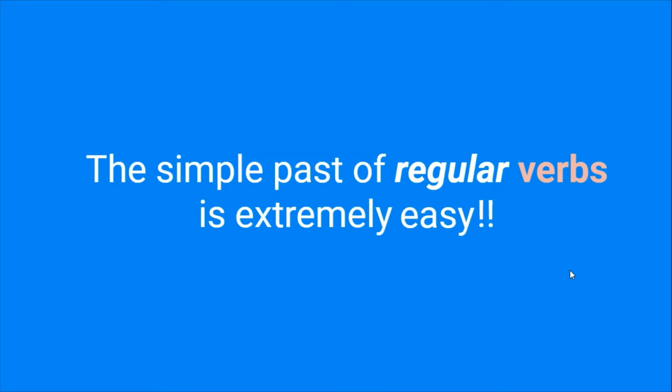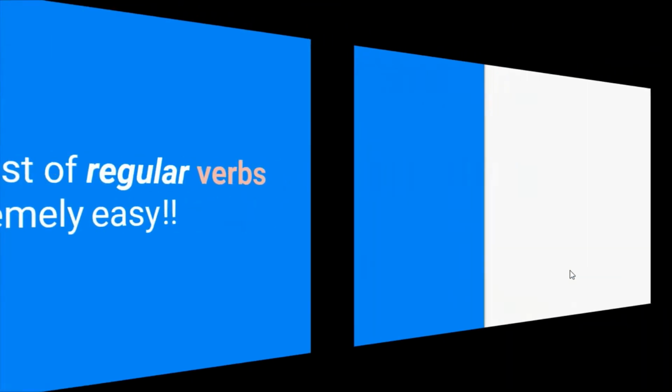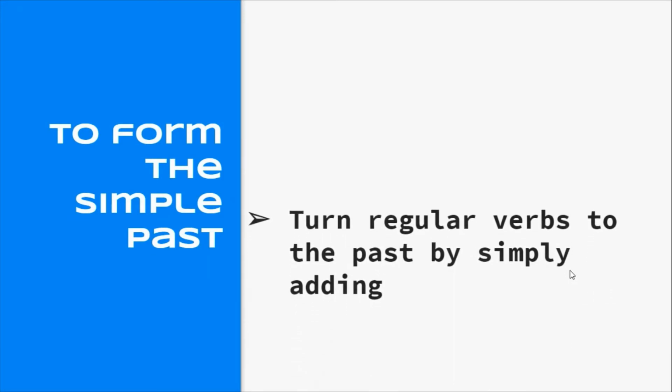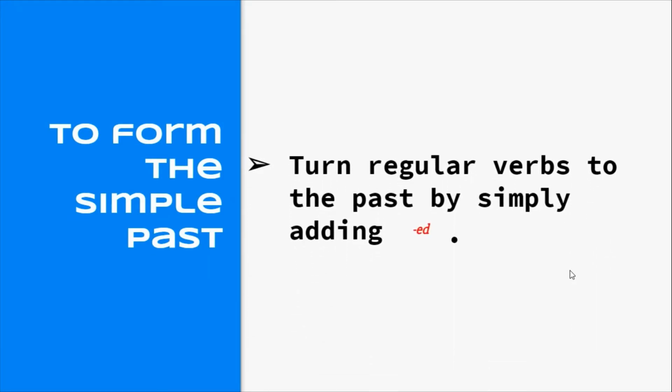Well, because all we need to do is make sure that our verb has the suffix ed at the end. That's it. Let's look at this for a second. To form the simple past, how do we do that? We turn regular verbs to the past by simply adding ed at the end. That's it. That's what I just said. That's why it's so simple, so easy.